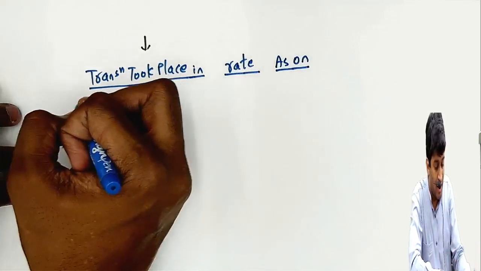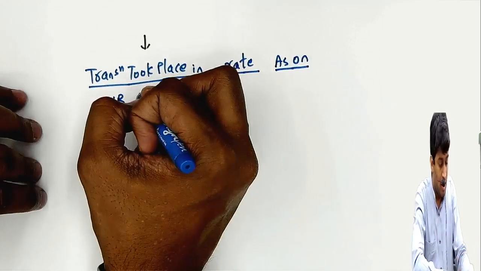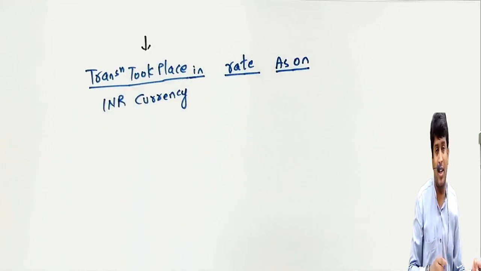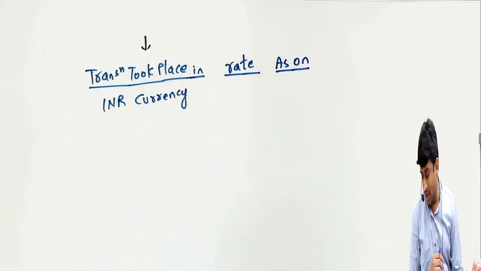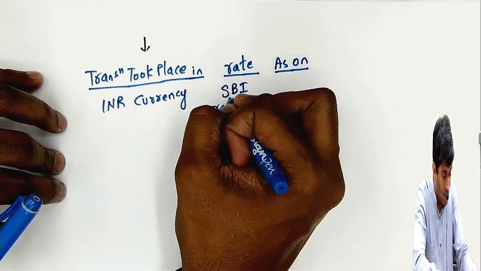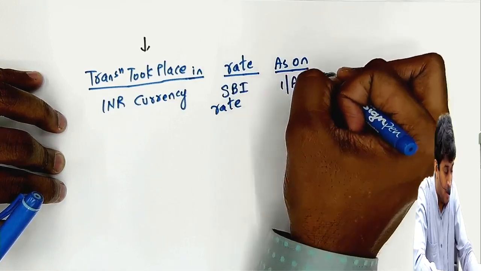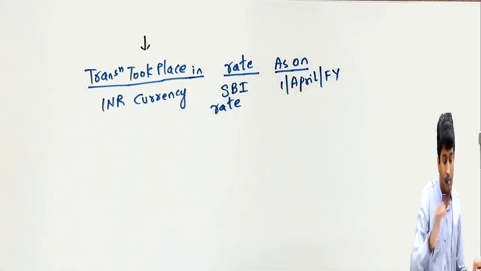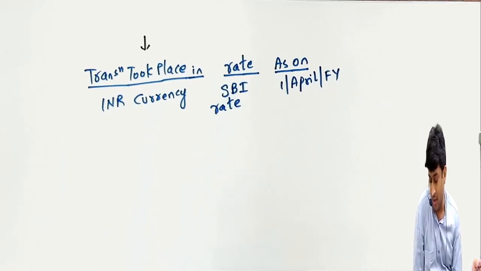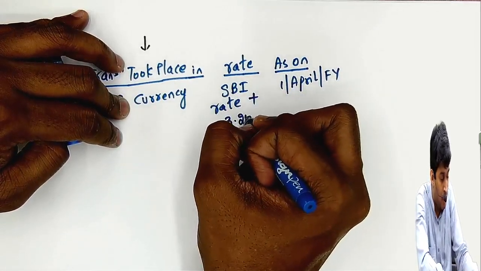If the transaction takes place in INR, Indian currency, the transaction between the Indian company and the Dubai company took place in Indian currency, then we will take the SBI rate as on 1st April of that financial year. Whatever is the SBI rate, we will add 3.25%.